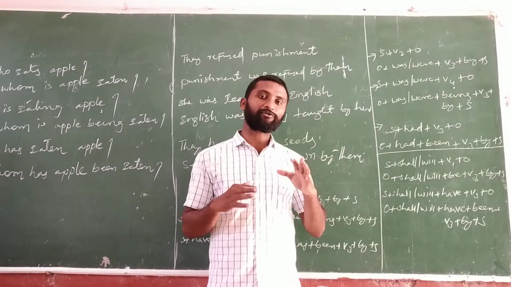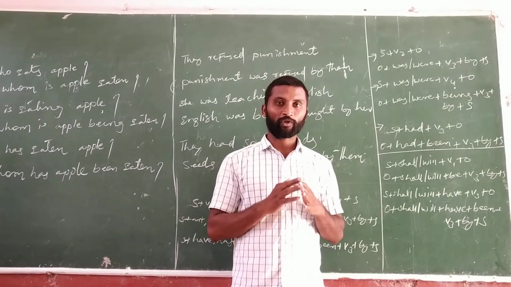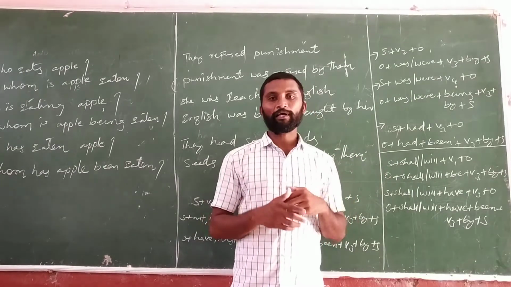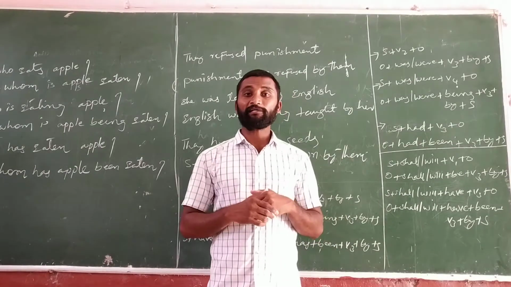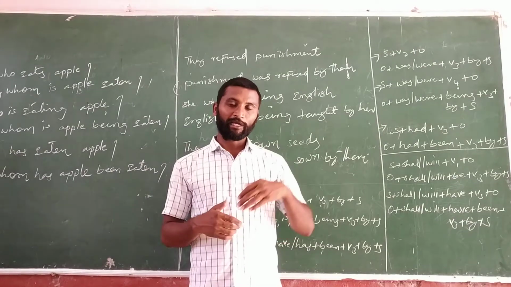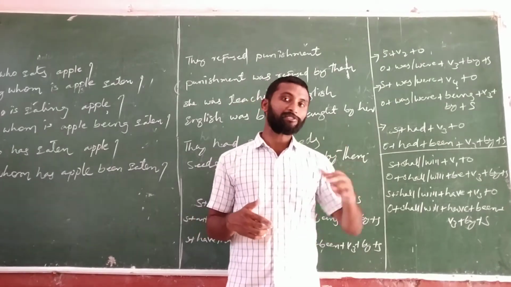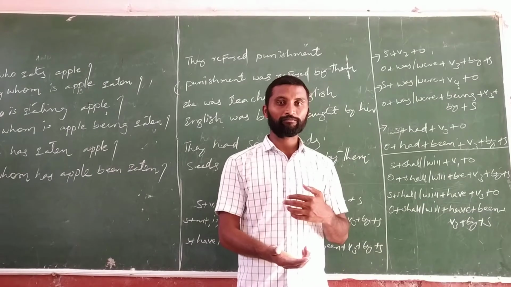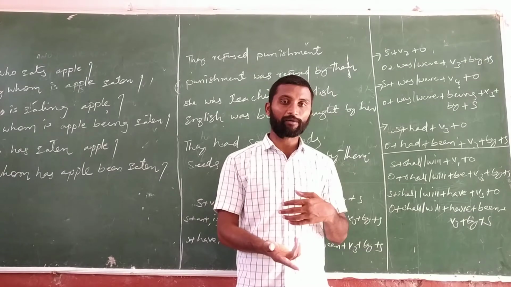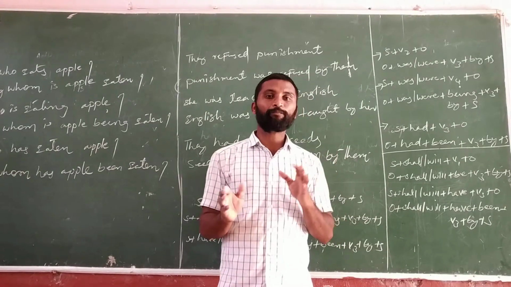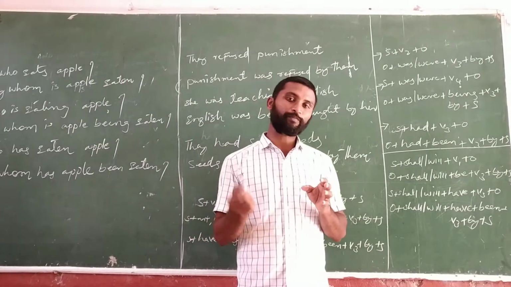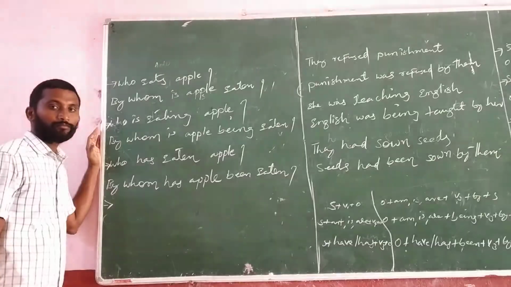And in all continuous tenses, being will come. Present continuous tense, being will come. Past continuous tense also, being will come. In a perfect tense, been will come. In passive voice, I am talking about the passive voice. In a continuous tense, in passive voice, being will come. Present continuous, being will come in a passive voice. Past continuous, being will come in a passive voice. Regarding perfect tense, been will come in a passive voice. Present tense, been will come. In a past tense also, been will come.